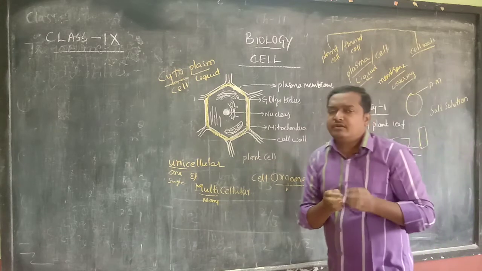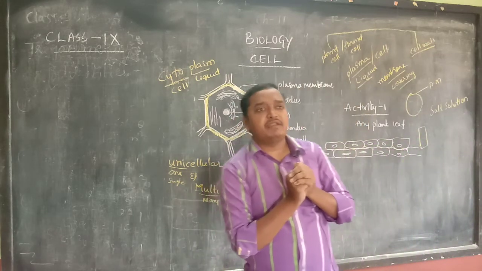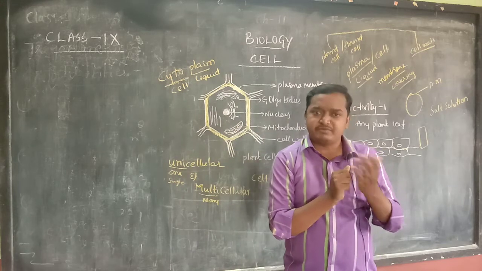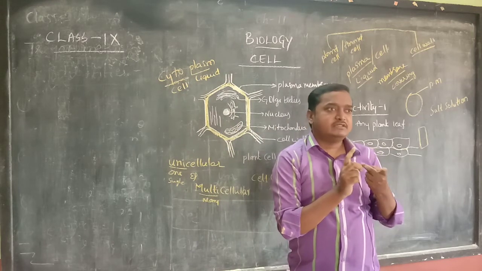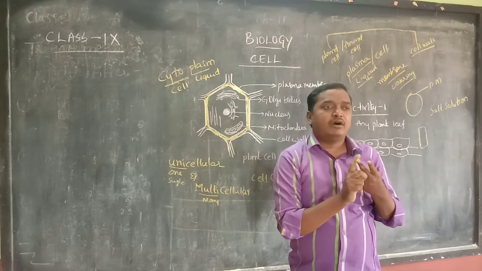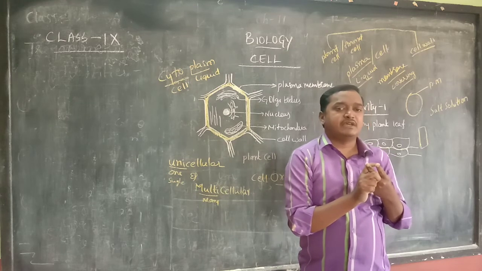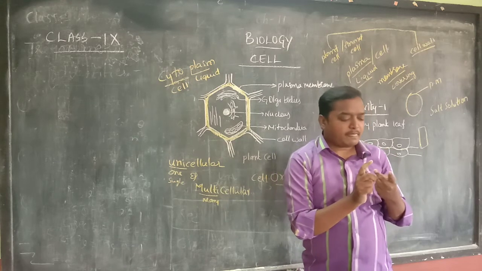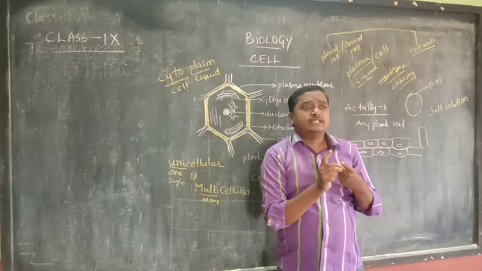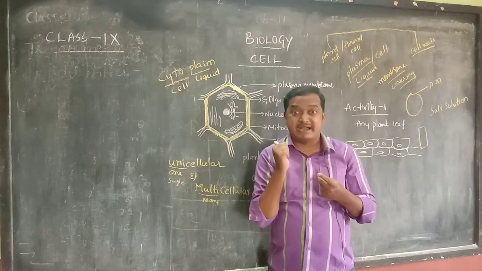And what is the duty of the cell membrane? Cell membrane is nothing but the plasma membrane. Two names: cell membrane is also called plasma membrane. What is its duty? Actually, it is made up of lipids and proteins. The cell membrane always protects the inner parts.